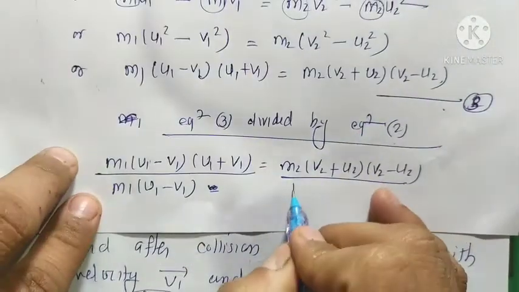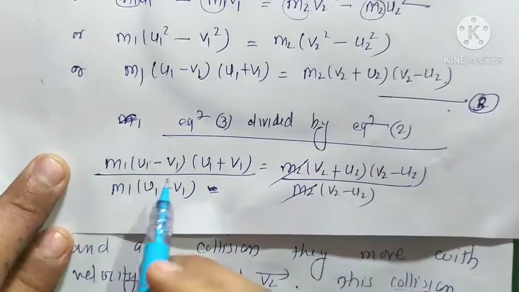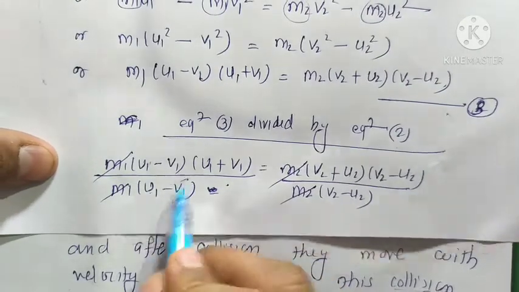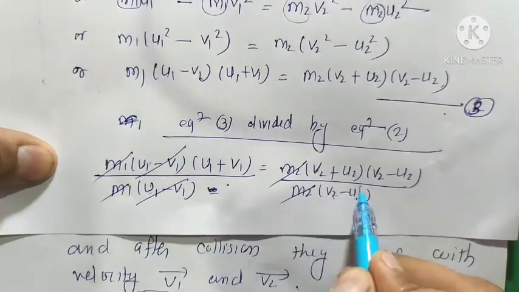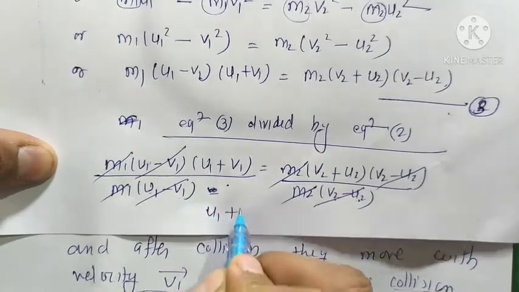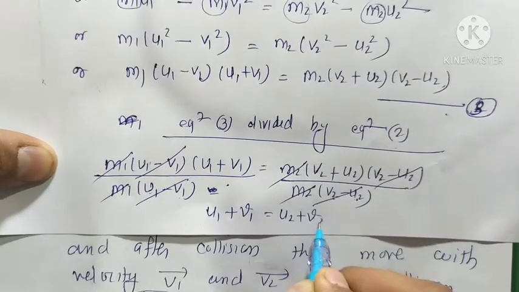So m2 and m2 cancel, m1 and m1 cancel, u1 minus v1 also cancels, and v2 minus u2 also cancels. What is left is only u1 plus v1 equals u2 plus v2.